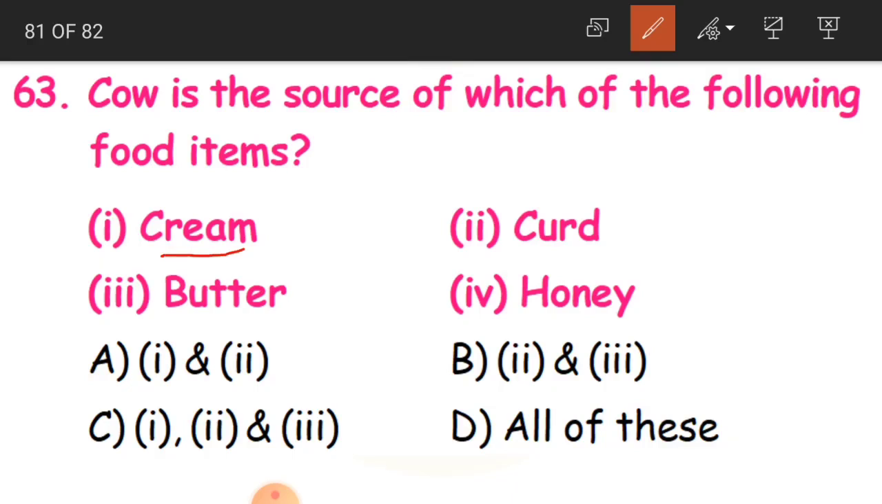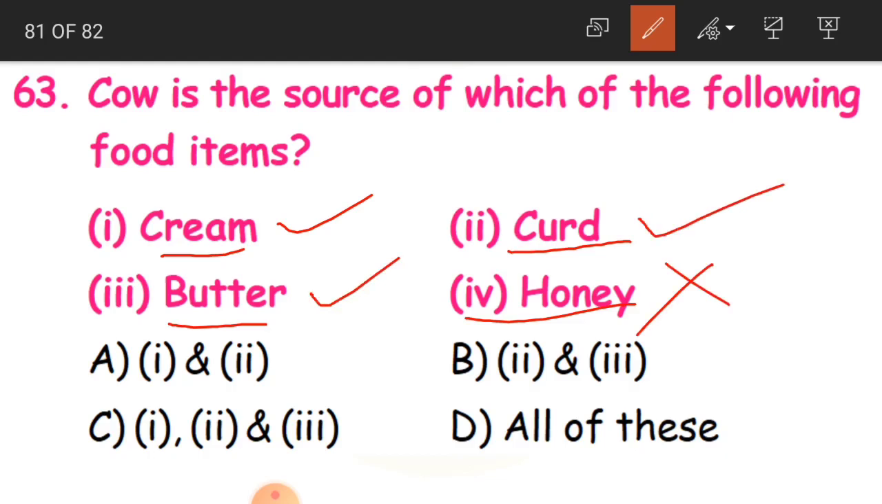Either cream, curd, butter or honey. So we'll get cream from milk, curd from milk, butter also from milk, but not honey. Honey we'll get from honeybees. So 1, 2 and 3. So C is the correct option.